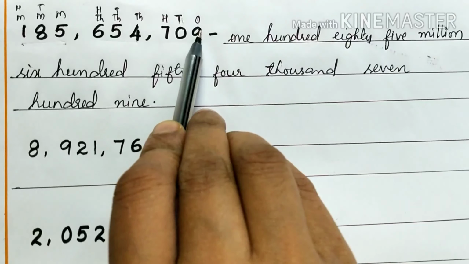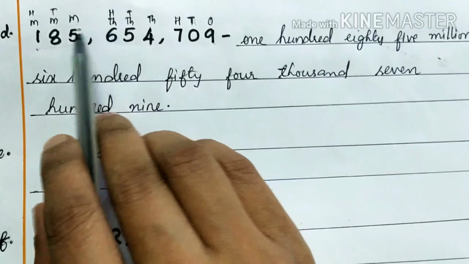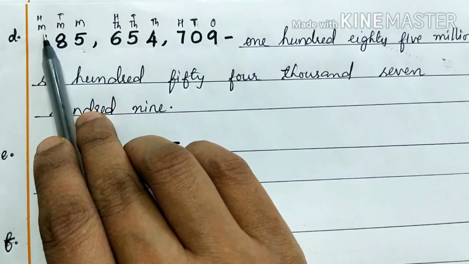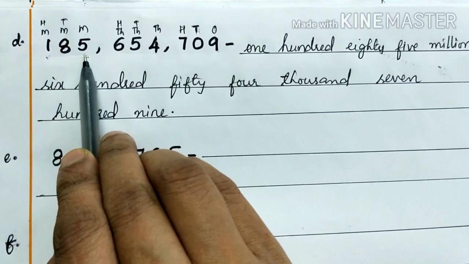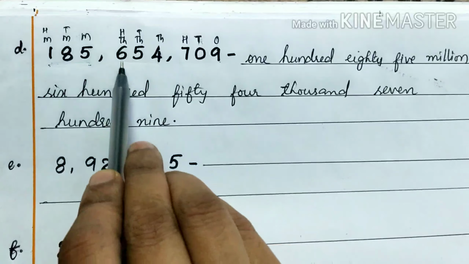First we had to write the places: ones, tens, hundreds, thousand, 10,000, 100,000, million, 10 million, 100 million. 185 million